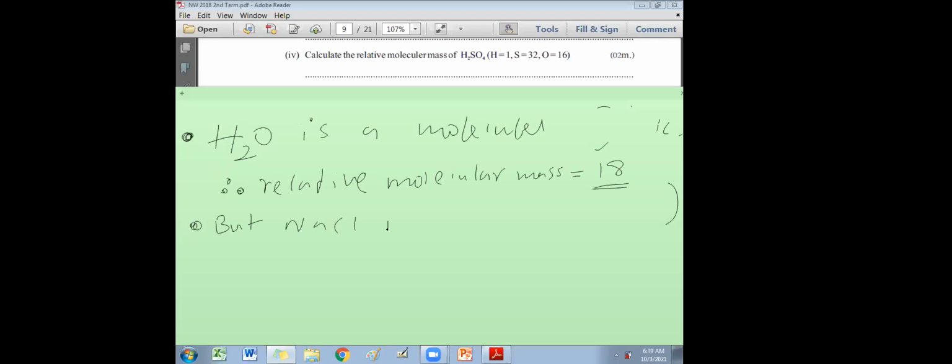But NaCl is not a molecule. Not a molecule. Now in Sri Lanka, I think they don't deduct marks for this, but sometimes if they make the marking very strict, this can happen. Sodium chloride is not a molecule. Why? A molecule consists of only atoms.